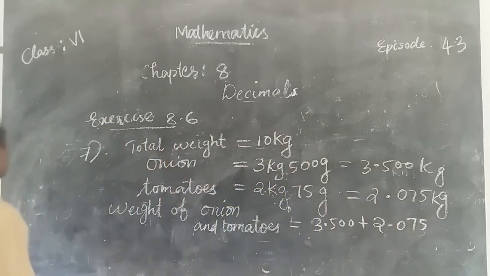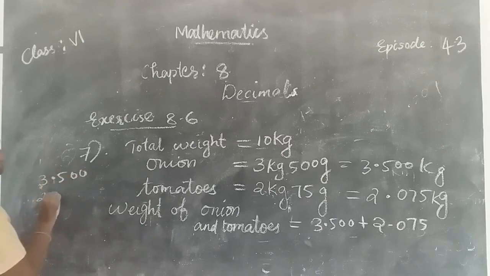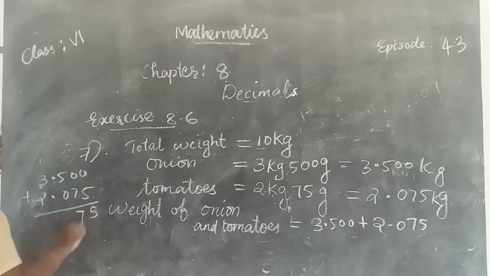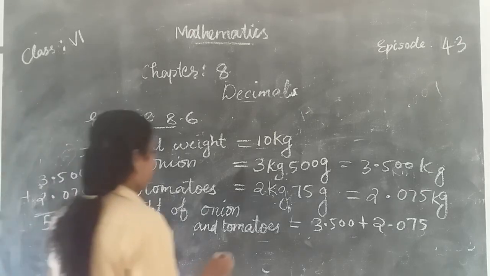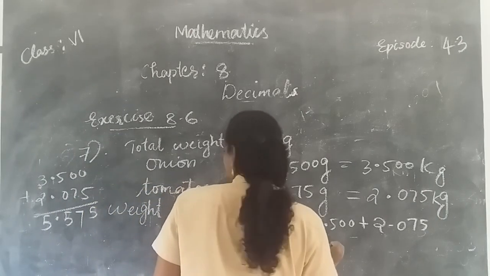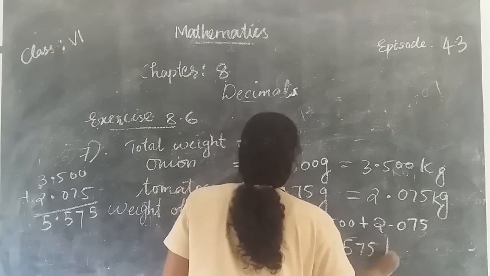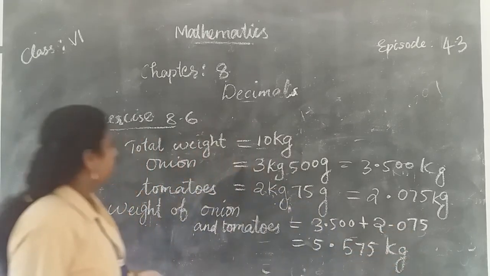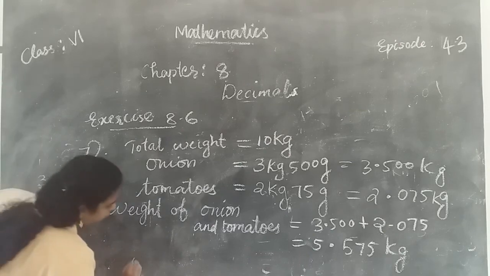When you add, 0 plus 5, 5, 0 plus 7, 7, 5 plus 0, 5, 3 plus 2, 5. You get 5.575 kilogram.